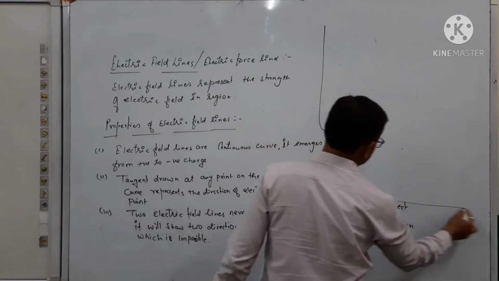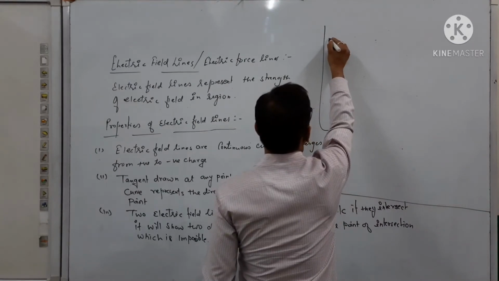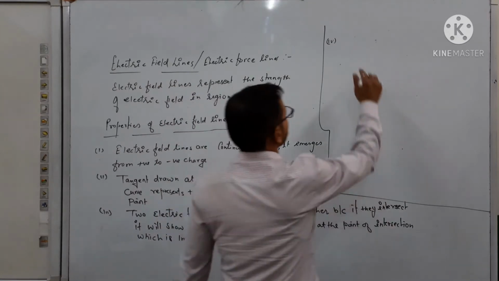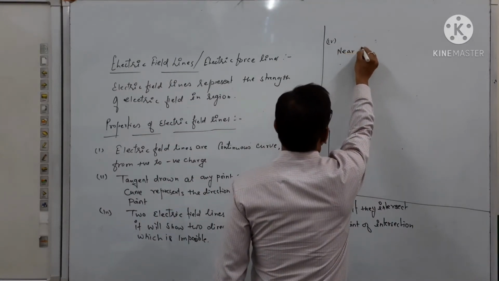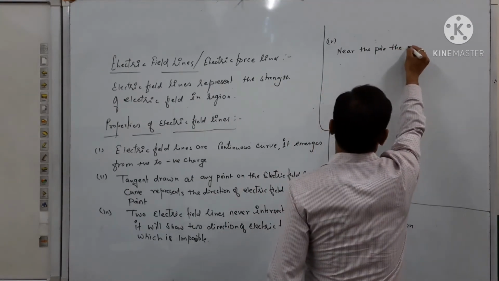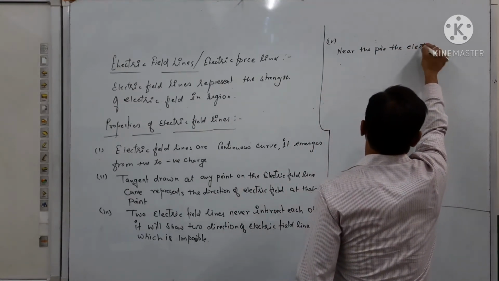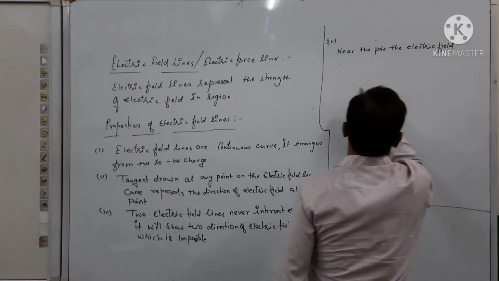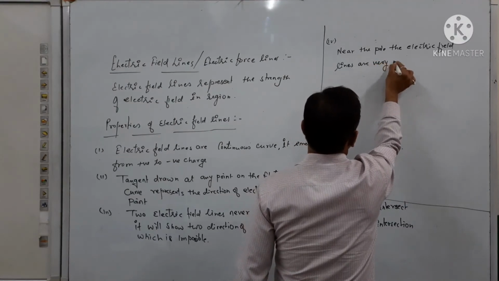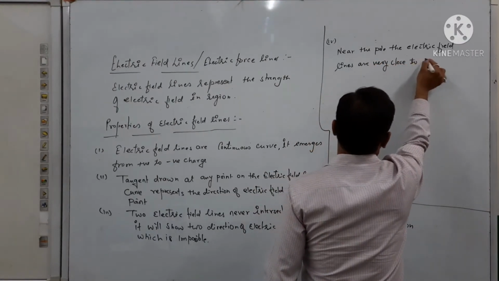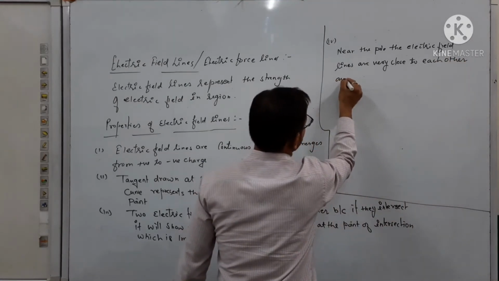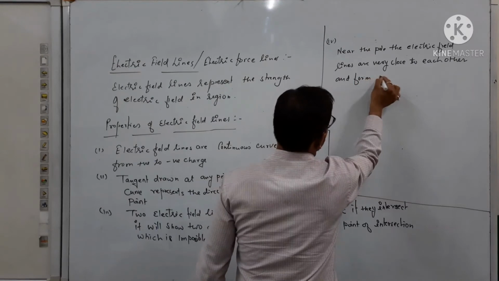Next, fourth condition is here. Near the pole, the electric field lines are very close to each other and form a crowded region.